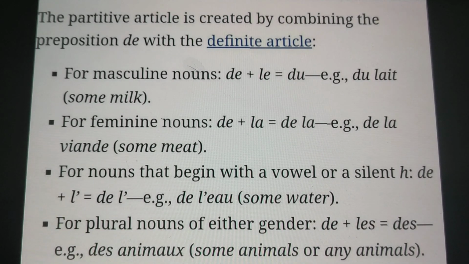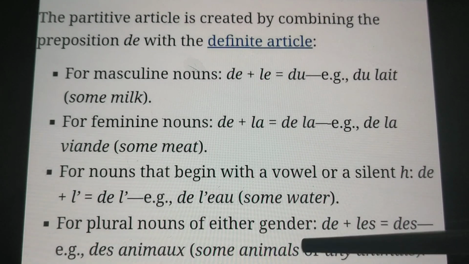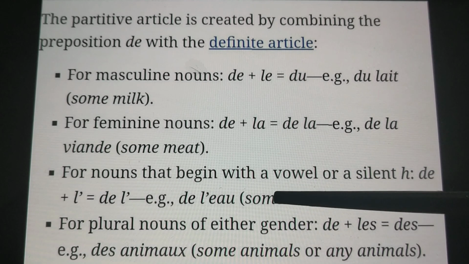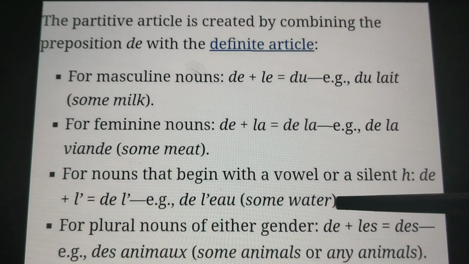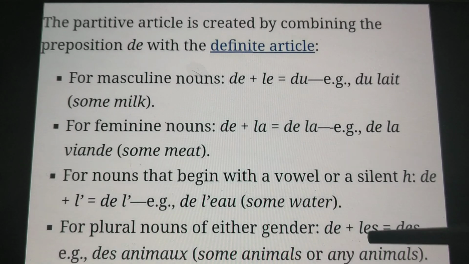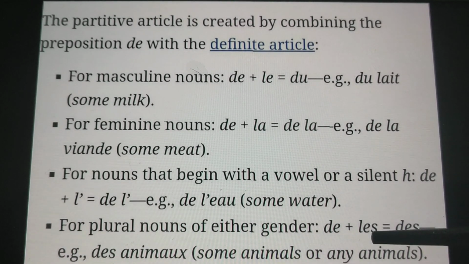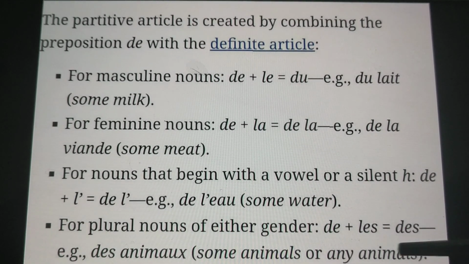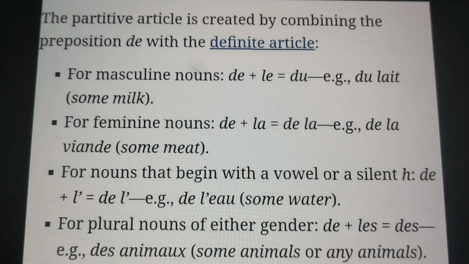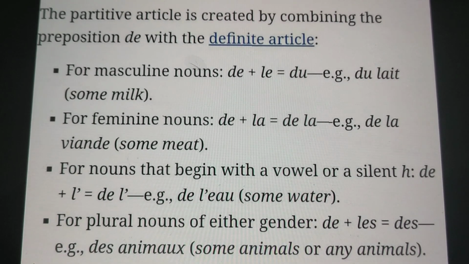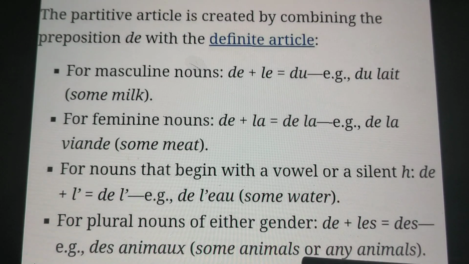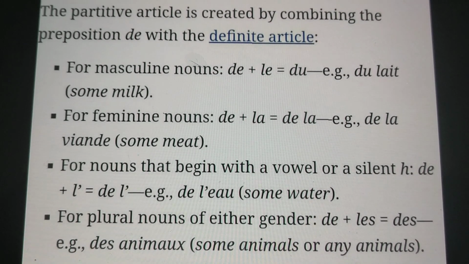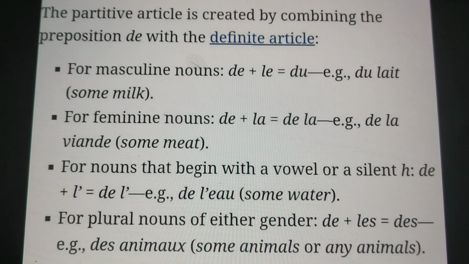For plural nouns of either gender, that means whether it's a masculine noun, a feminine noun, or a noun beginning with a vowel, if it is in the plural form, we are going to use de plus les. De plus les becomes des. So des is the partitive article. Example, des animaux. Some animals. I hope it's clear. So partitive articles are basically du, de la, de l', des.